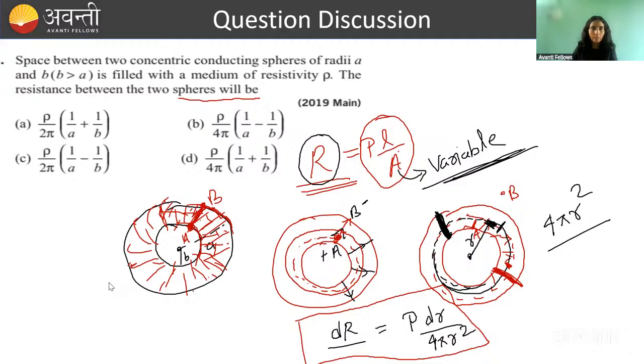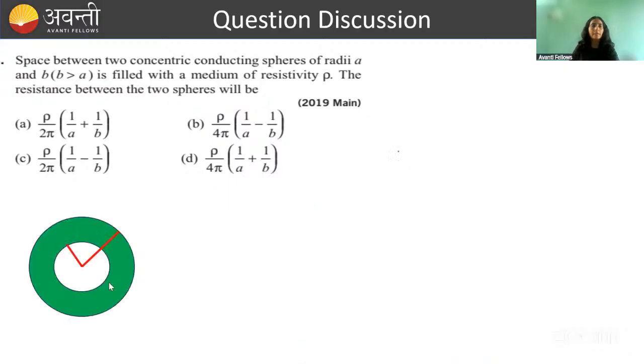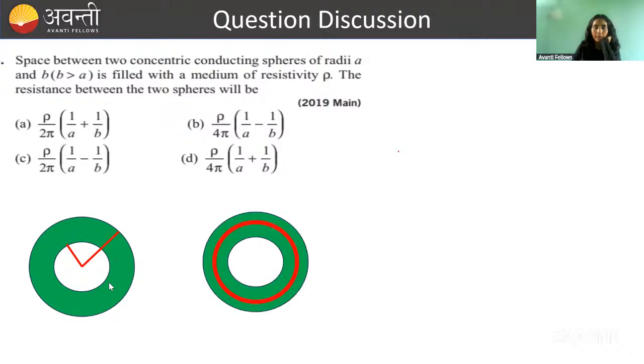Kiran. Okay, let's see, because two people have given me the answer and both are different. So let's check. I hope everyone has understood dr, because nobody is asking. So the question is like this. This is how much A and this is how much B. And let's calculate the small resistance. So for this dr length we are calculating. We did the calculation for this dr length.